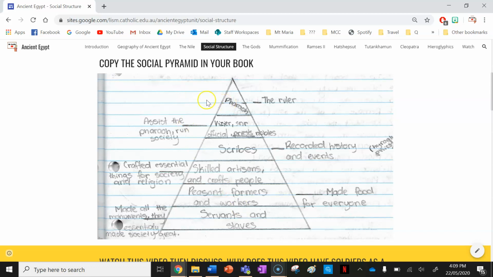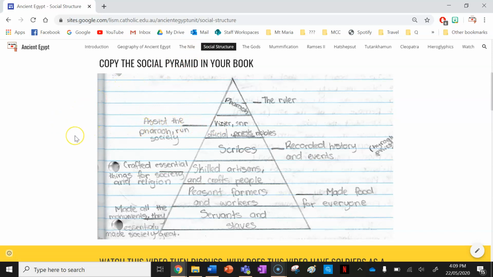So to start off, the pharaoh. The pharaoh is at the top, rules everyone in society. The pharaoh was believed to not only have quite a human role in society where he could make laws and enforce laws, but the pharaoh was also expected to perform godlike duties. The people believed the pharaoh was in charge of the sun setting and rising, also the flooding of the Nile. All these godlike abilities you're going to learn in the second lesson for social structure.